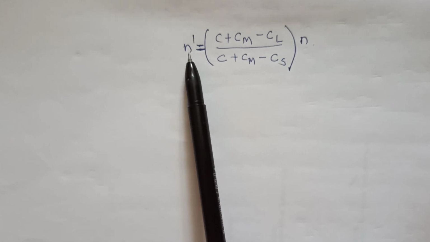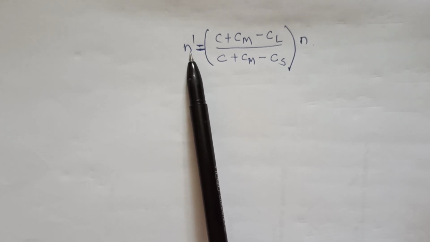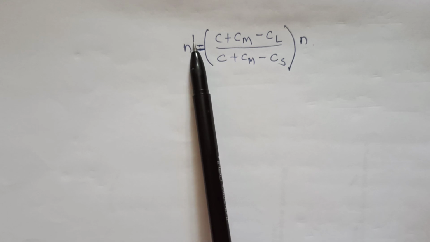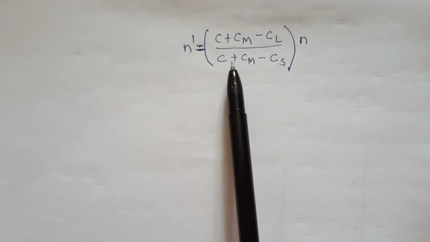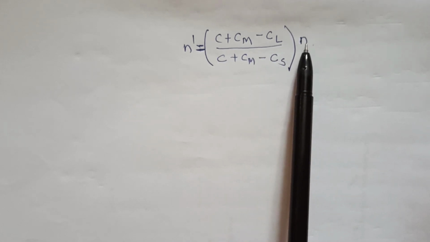In another case, when the source of sound is moving away from the listener, its frequency goes on decreasing. Such an increase and decrease in the frequency of sound is the apparent frequency, and the expression for n dash, the apparent frequency, is c plus cm minus cl divided by c plus cm minus cs, into n.